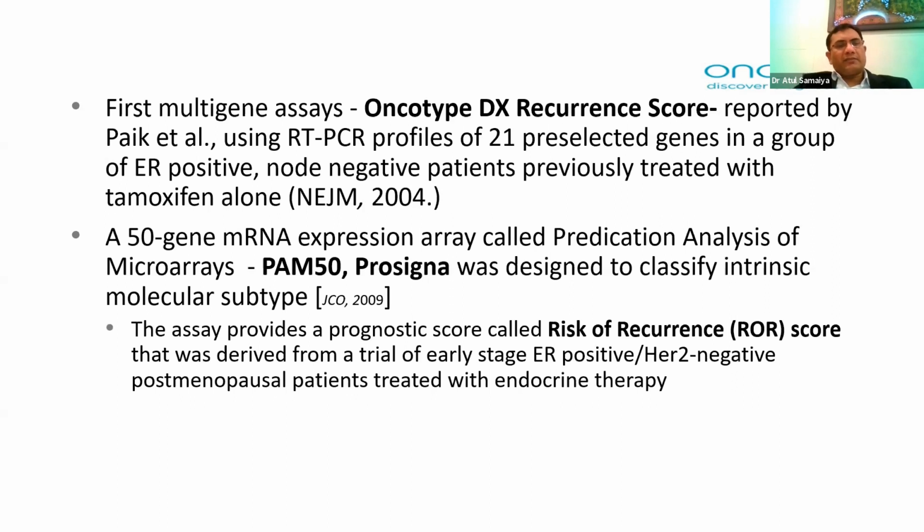Another gene assay which has been recommended by the NCCN also is the PAM50 or Prosigna. Again, the patients were ER positive and HER2 negative, and postmenopausal. So there are limitations. These assays were analyzed in a limited group or selected subgroup of patients. Definitely, they have robust data for Oncotype DX and also for Prosigna, but the selected population was a subgroup of patients, and that is why they have some limitation in utility.